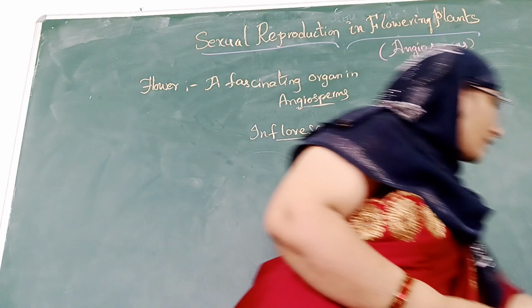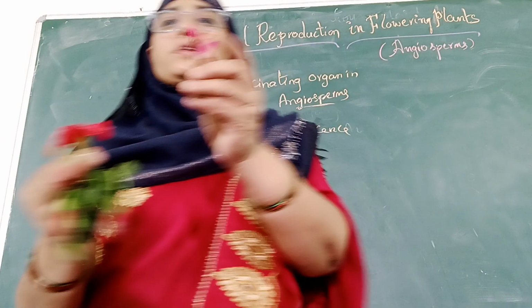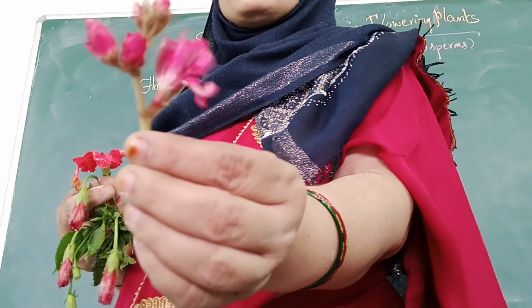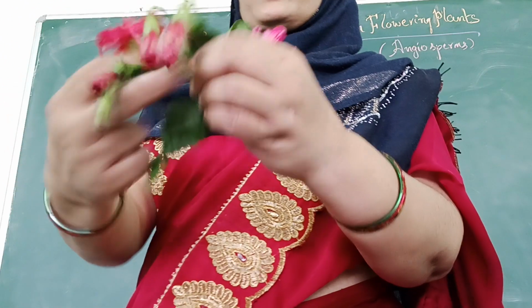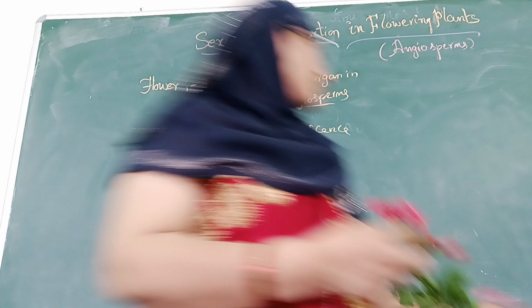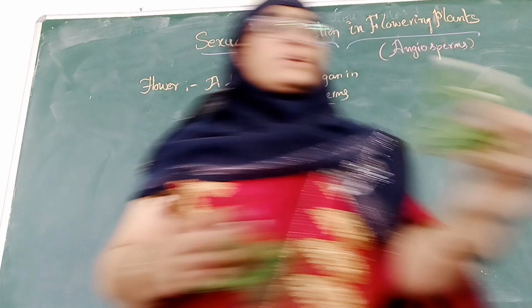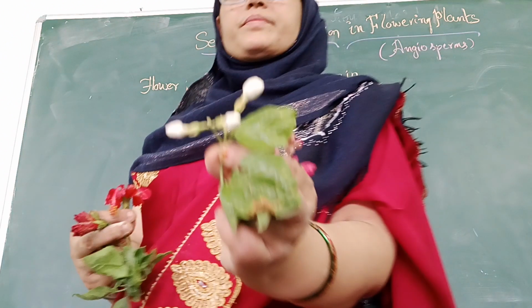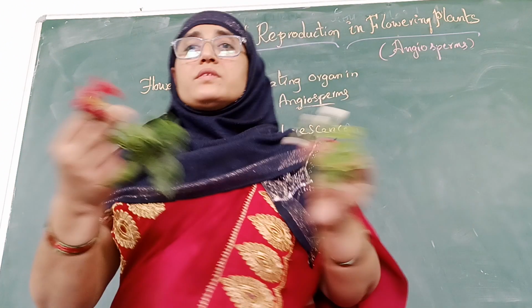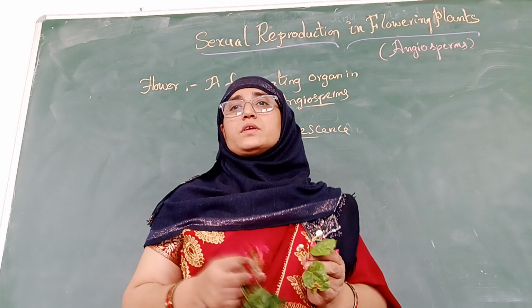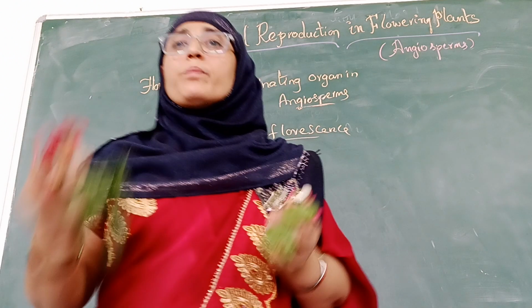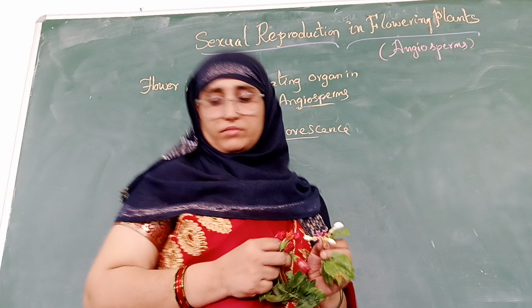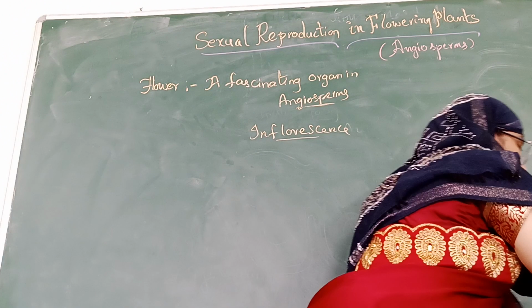See the arrangement here, a different type of arrangement of the flowers and buds on this stem, and here also a different type of arrangement. And if you look at this, in this also the flowers are arranged in a different pattern. Yes or not? So all these are different adaptations in plants, so that they can ensure proper formation of a seed and a fruit within that flower. Okay, that's all about it.